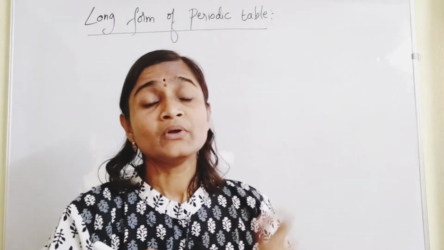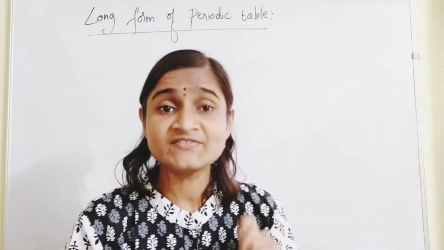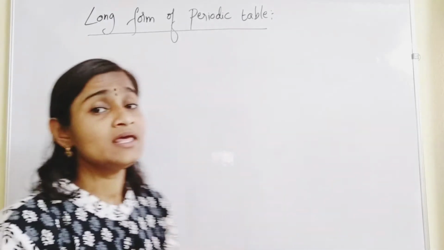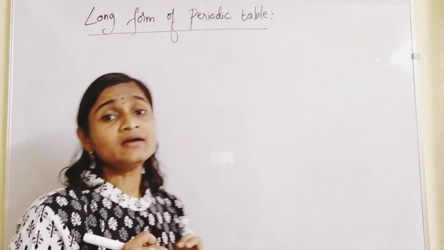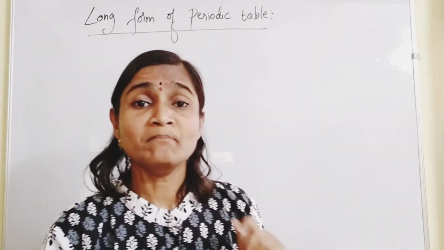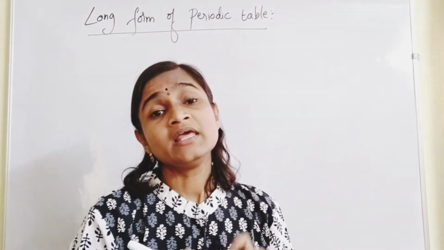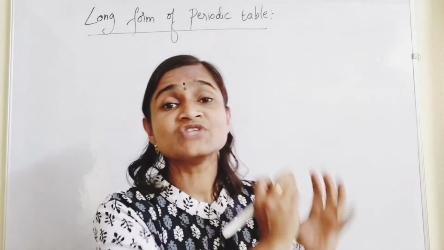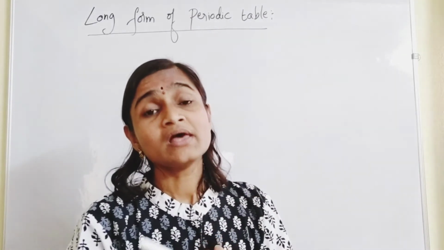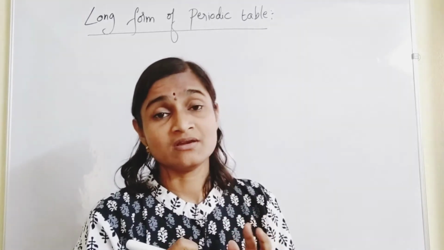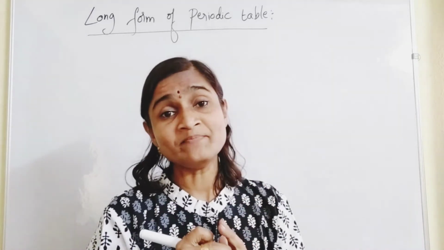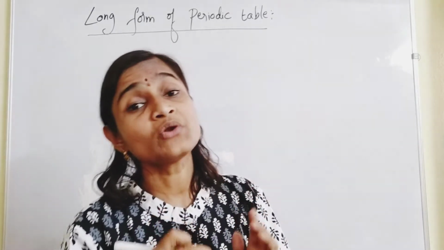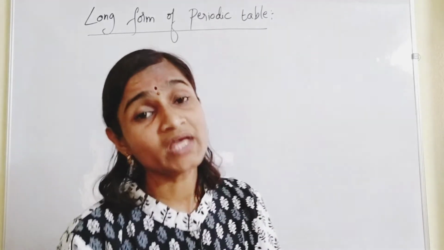So to overcome the drawbacks of Mendeleev's periodic table, H.J. Moseley thought that instead of taking atomic masses into consideration, if we take atomic numbers into consideration, the classification will become easy for us. Accordingly, the classification made by Moseley was based on atomic numbers and electronic configuration of elements.